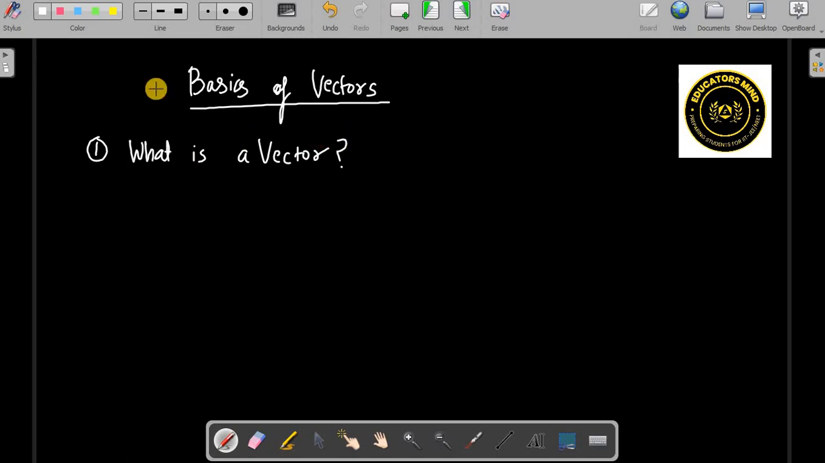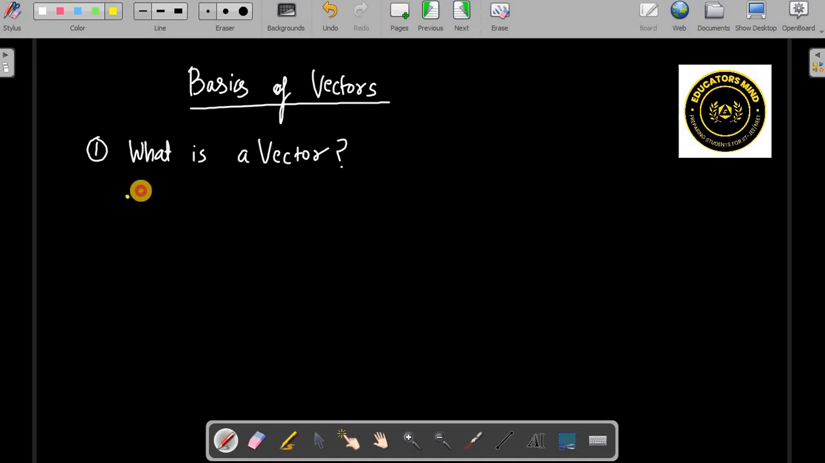What is a vector? In physics there are different physical quantities. Some physical quantities can be understood without direction; only magnitude is sufficient. But some quantities, which are vectors, need magnitude as well as direction. Also, there are certain laws by which we treat vectors.